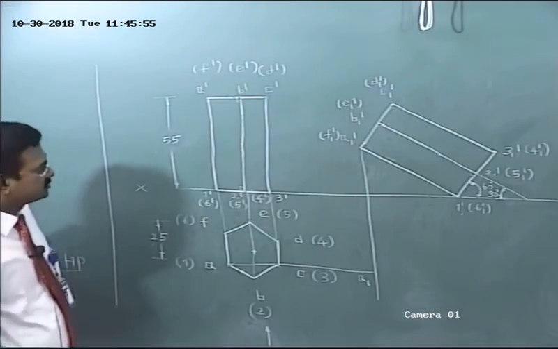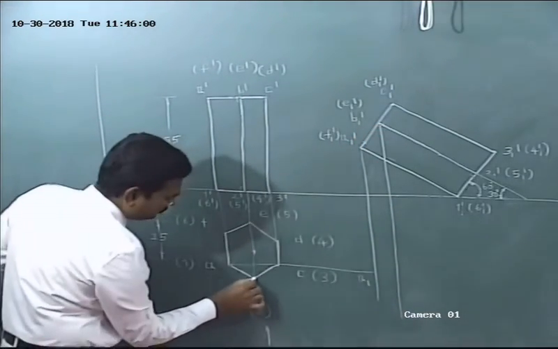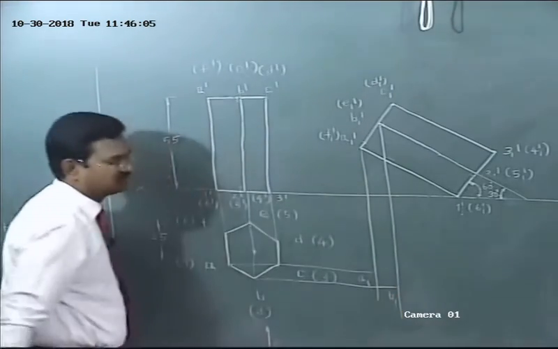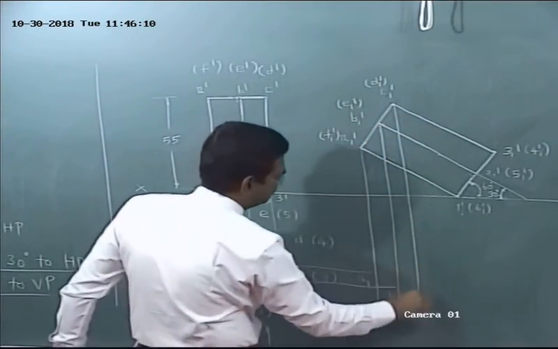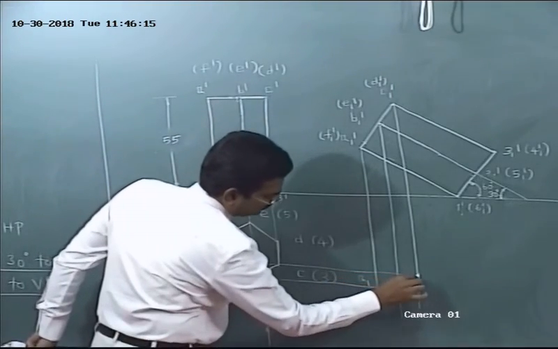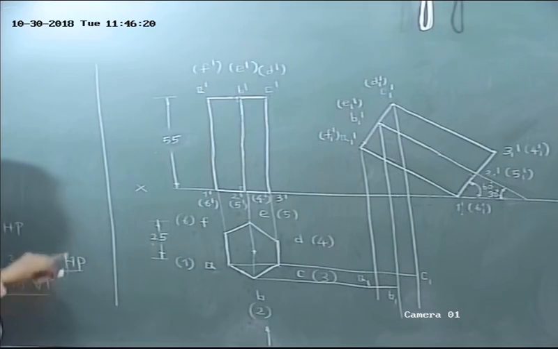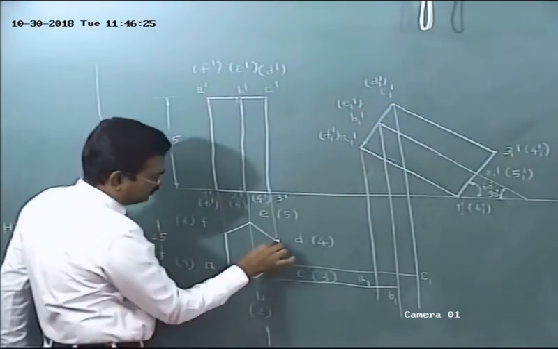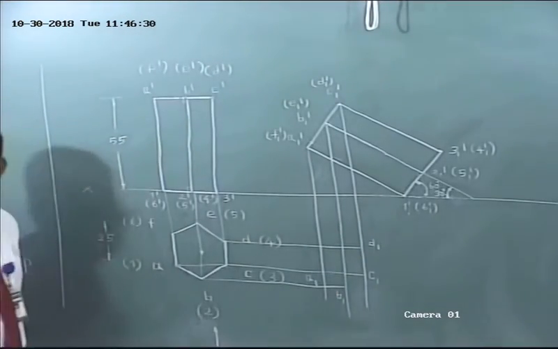Okay. Next, from B1 dash draw a vertical projector. From B, draw a horizontal projector. These two intersect at B1. Next, from C1 dash draw a vertical projector. Where is C? C lies on the same point. From C, draw a horizontal projector. Name it as C1. A, B, C. Next one is D1. D1 lies on the same point. From D, draw a horizontal projector. D1. Are you able to follow me?